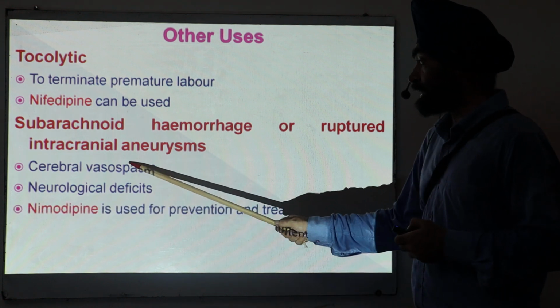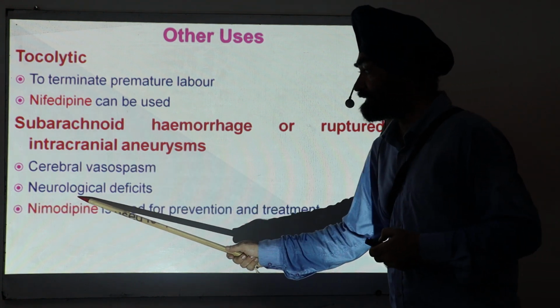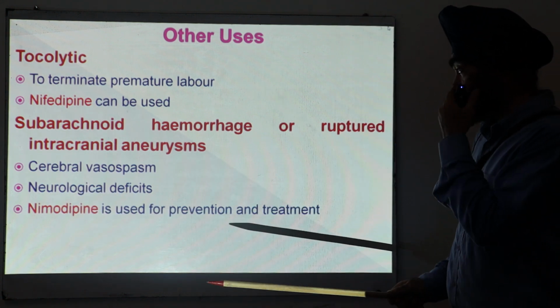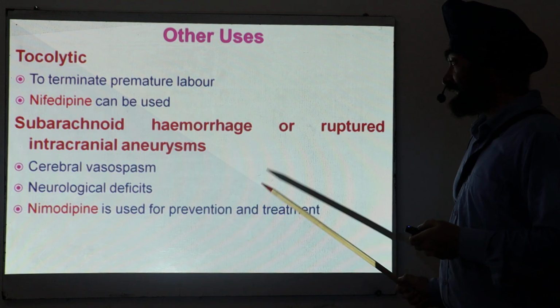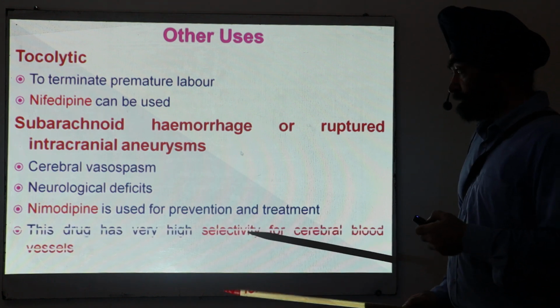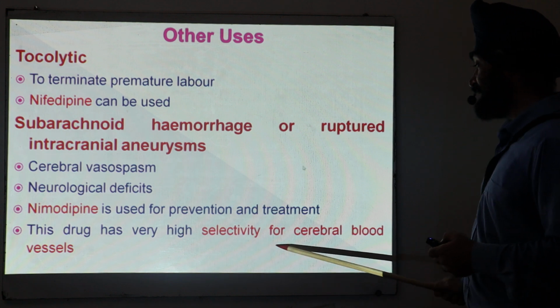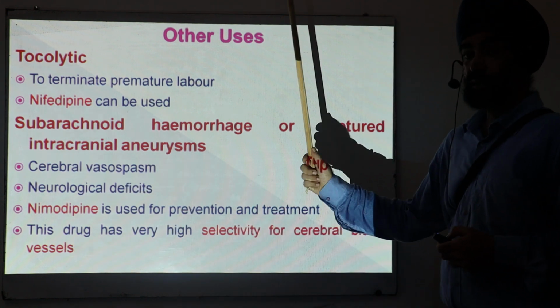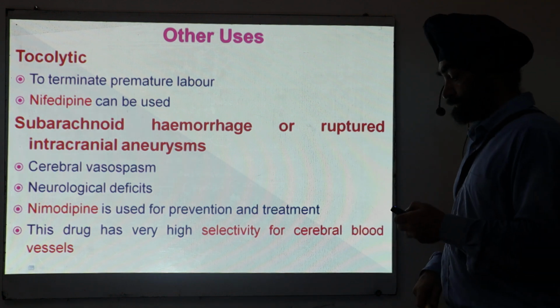So in order to overcome these neurological problems, we can give this drug, nimodipine. Nimodipine is given for prevention and treatment. Why nimodipine? Because it has a very high selectivity for the cerebral blood vessels. It is particularly useful for the blood vessels of the brain. Nimodipine.